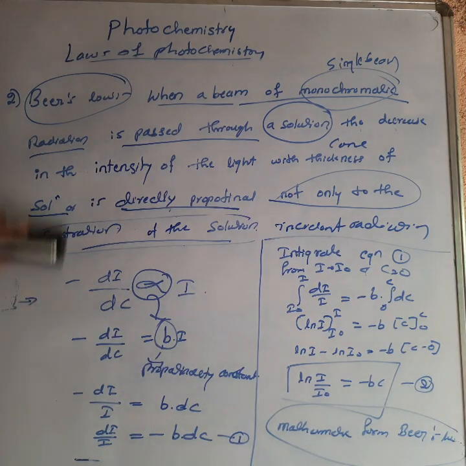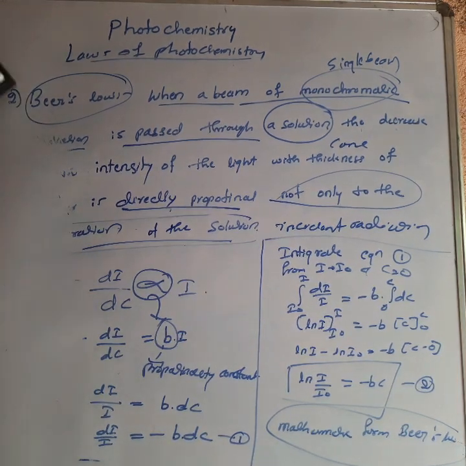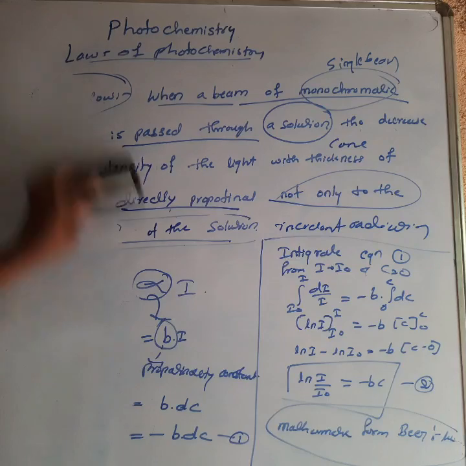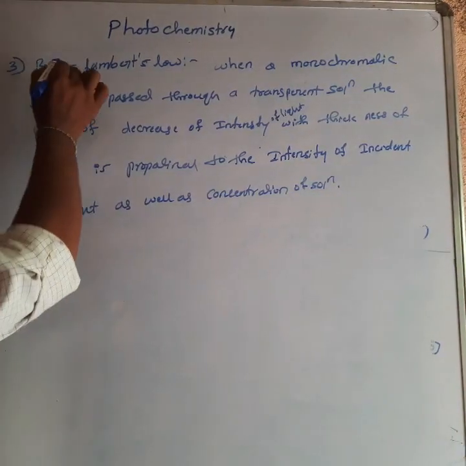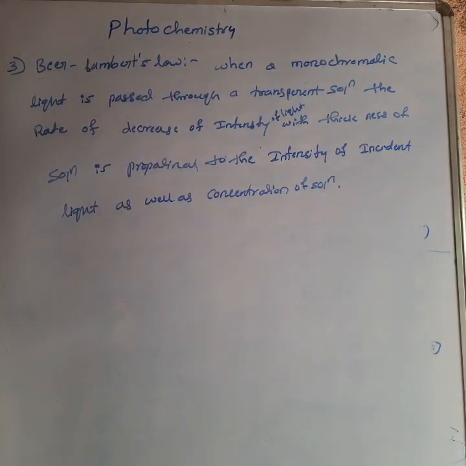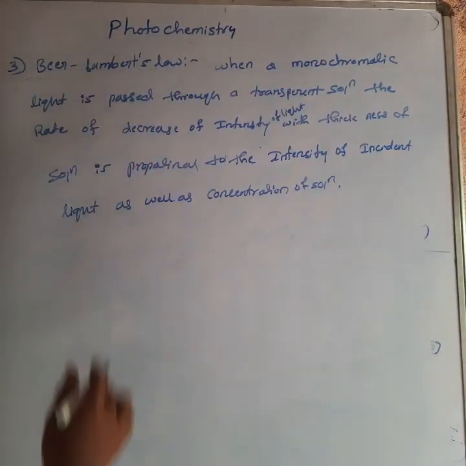Next one is Beer-Lambert's law. So what is the Beer-Lambert's law?